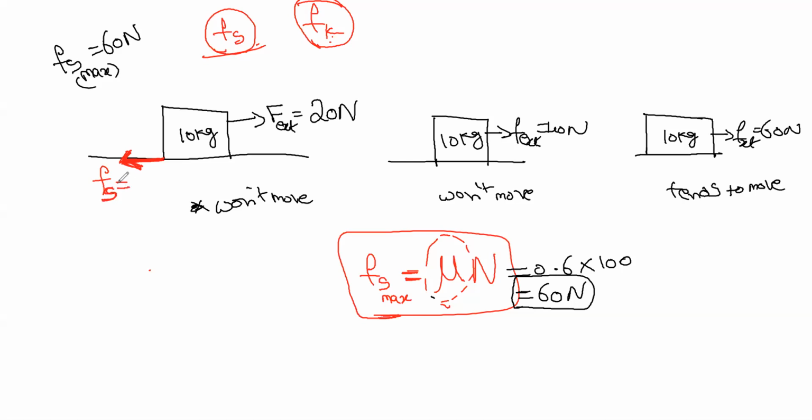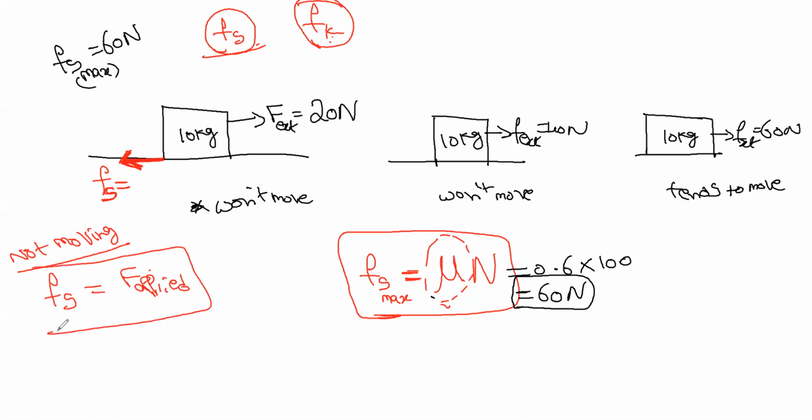Now, here the most important thing: when the body is not moving, Fs is equal to the F applied. When the body is not moving, the static friction is equal to the applied force. So what is the static friction now? It directly equals the external force, 20, which is equal to 20 Newton.